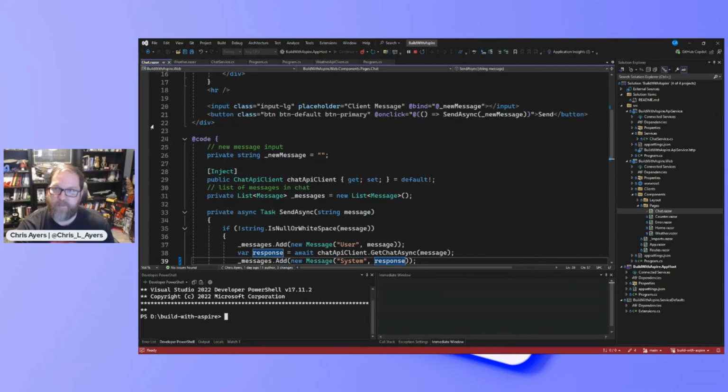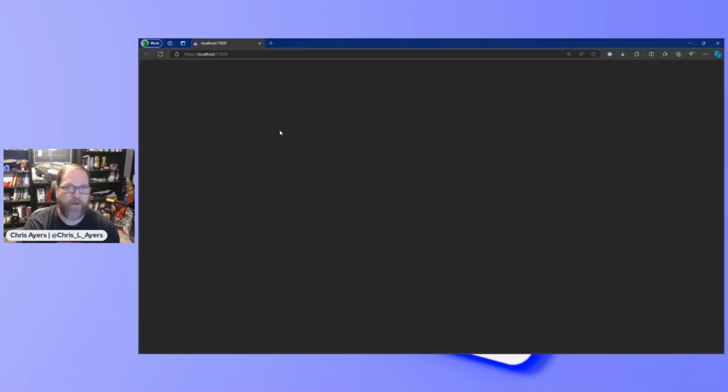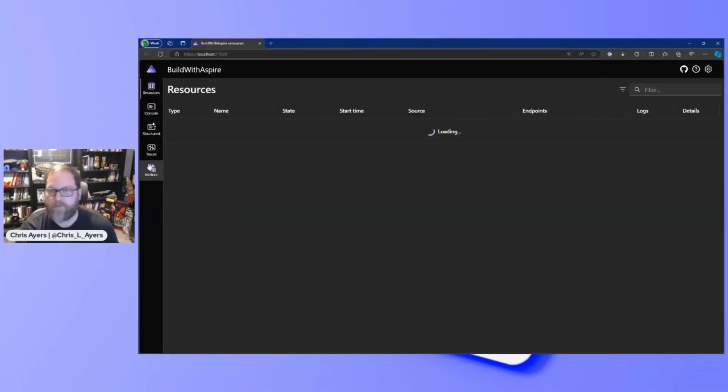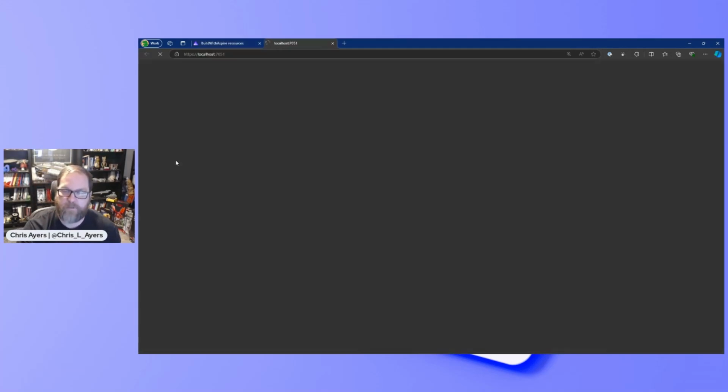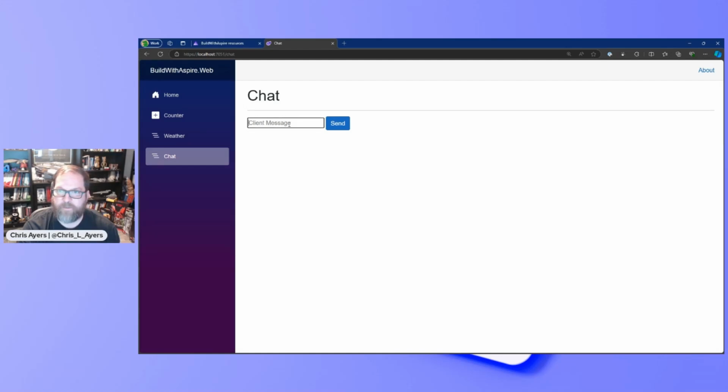And then once we're done with this, I'm going to show you one other little thing that I think will be really interesting, which is let's take this now and start deploying out to Azure. So here is our dashboard. And let's go to our application and chat.